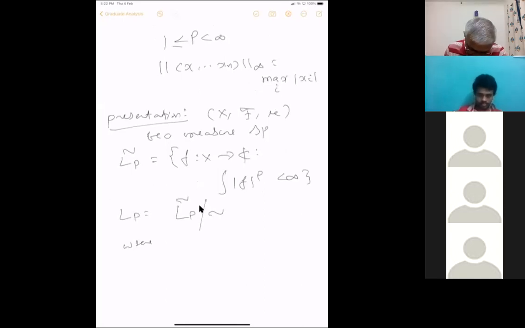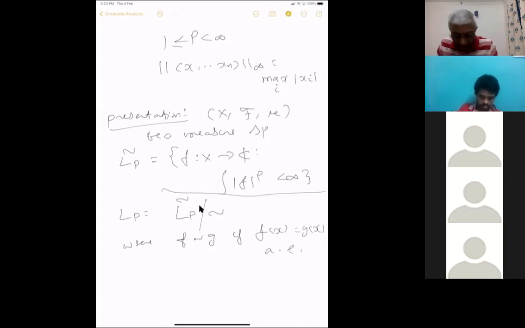Okay. Right? So where these equivalence classes: f is equivalent to g if f of x equals g of x almost everywhere. You consider this function space where all those functions from this measure space, where the measure is defined, from X to C such that f to the power p is integrable with respect to this mu. Then you quotient that space with respect to this f of x equal to g of x.